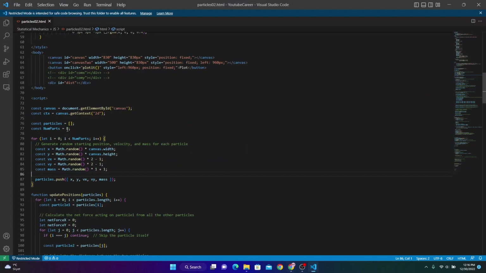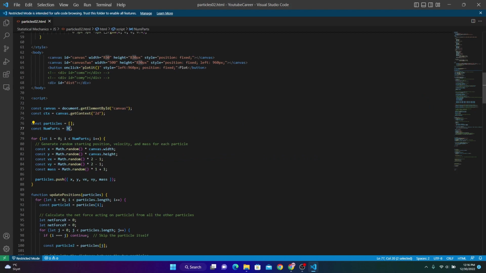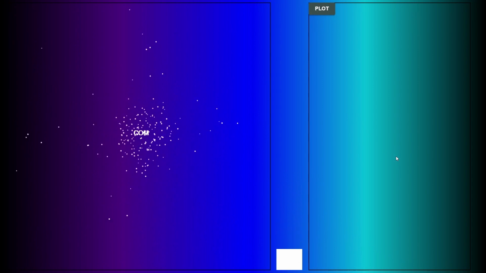Now let's increase the particles to 30. Again, small mass. Did you see what happened? They now have faster oscillations around the center of mass. So if I plot the average distance, faster oscillations. Let's increase the number of particles even further, to 200. And wow, you can see.